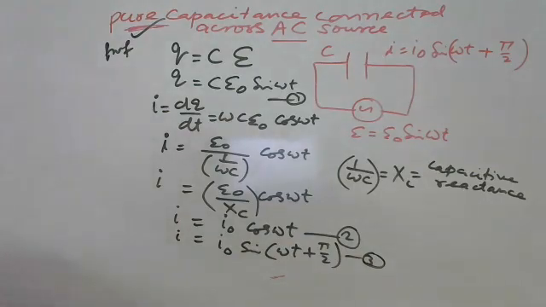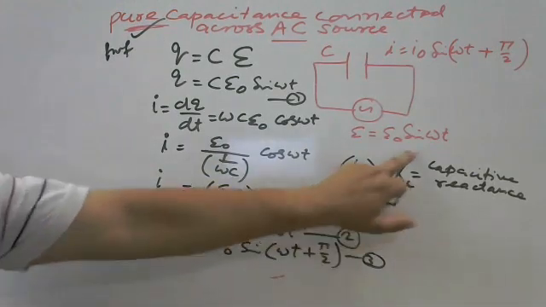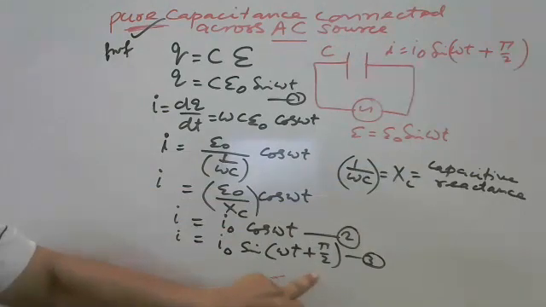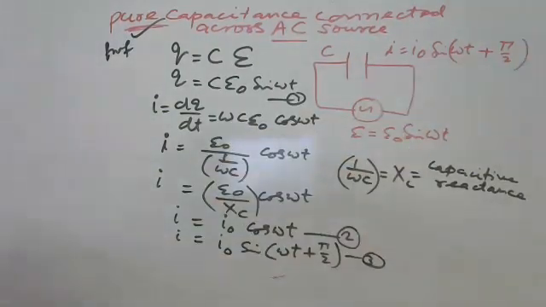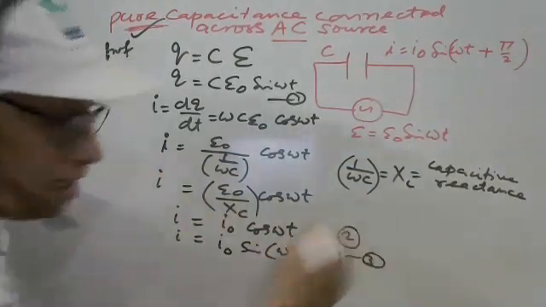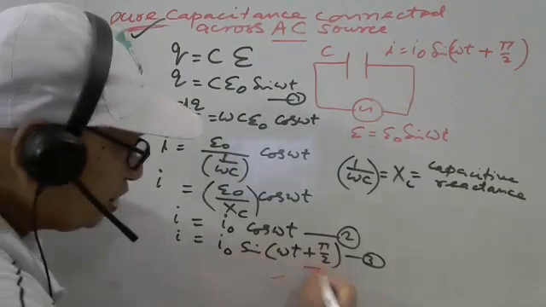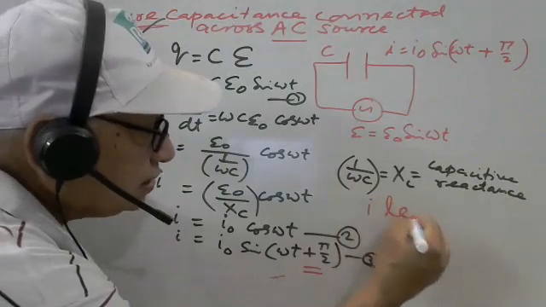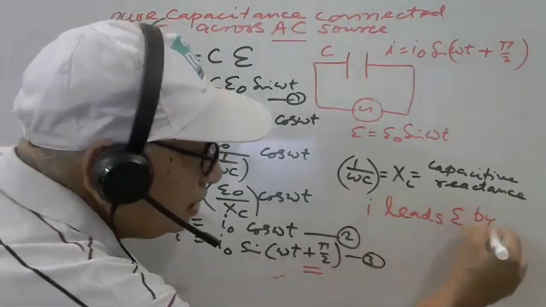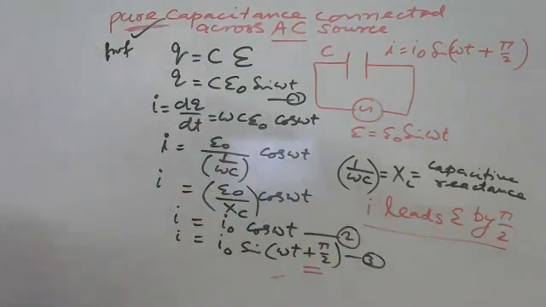Now we can compare here I, E, instantaneous values; I naught, E naught are the maximum values, and here sin omega t plus phi, phi is the phase difference, 90 plus, so leading. Now we can say current leads the voltage by 90. You have proved, derived. Because of this, we can say current leads the voltage by 90. This derivation is important in case of capacitance also, in case of inductance also. Just write down this.